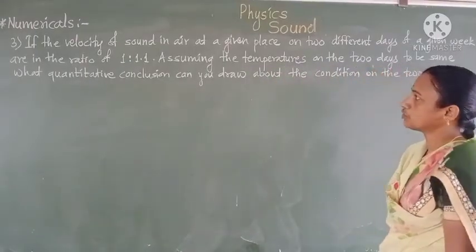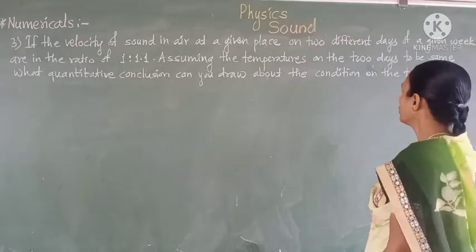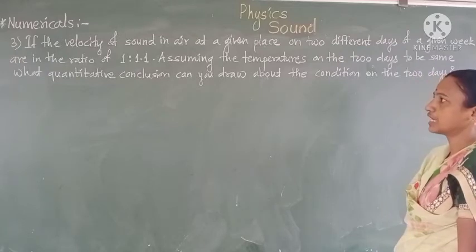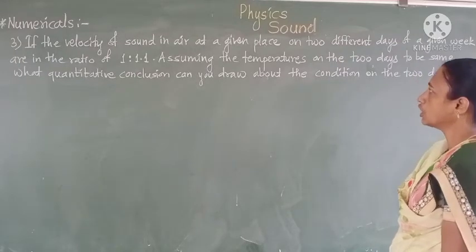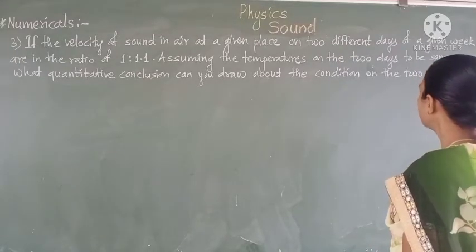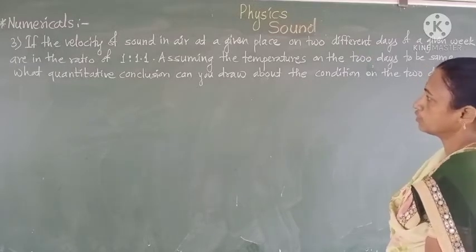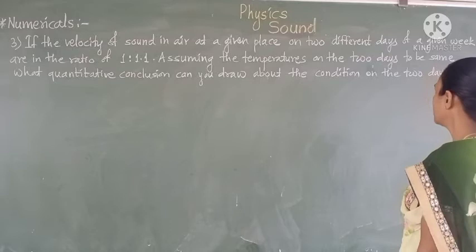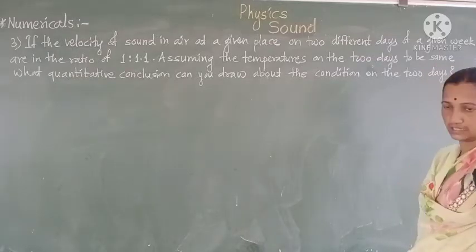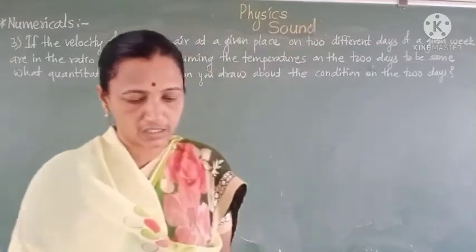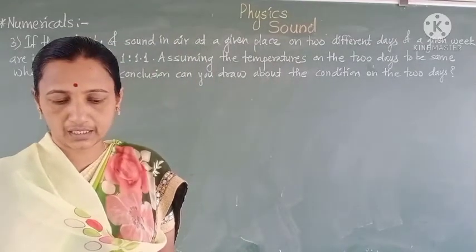If the velocity of sound in a given place on two different days of a given week are in the ratio of 1:1.1, assuming the temperature of the 2 days to be the same, what quantitative conclusion can you draw about the condition on the 2 days? Here we are given the velocities on the 2 days.